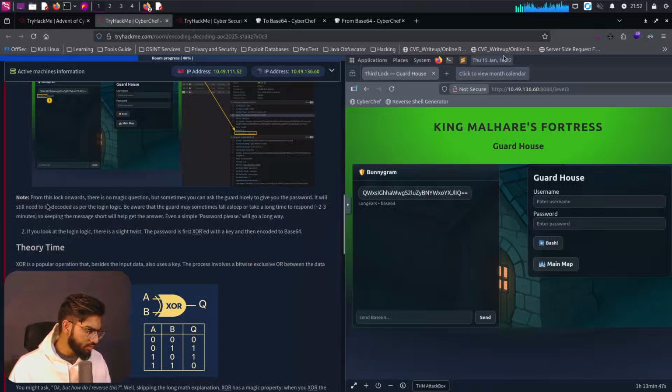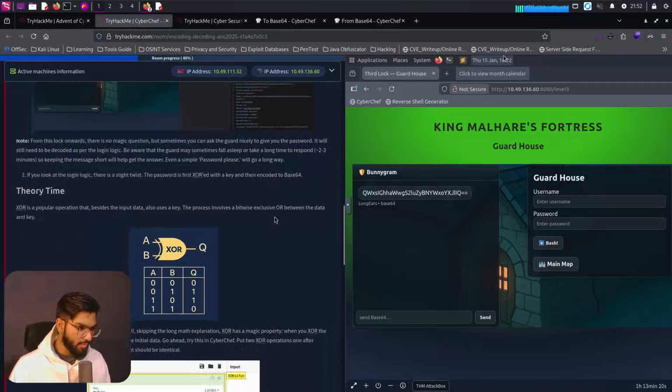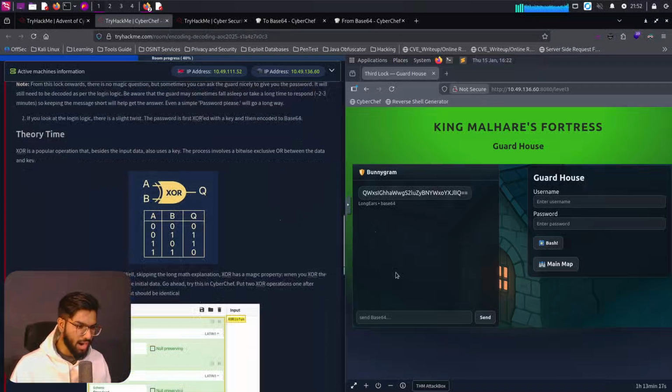But before that, it says from this lock onwards, there is no magic question. But sometimes you can ask the guard nicely to give you the password. It will still need to be decoded as per the login logic. Be aware that the guard may sometimes fall asleep or take a long time to respond, two to three minutes. So keep waiting. The message shown will help you get the answer. Even a simple please will go a long way. Oh wow, we can be so kind to the guard then.